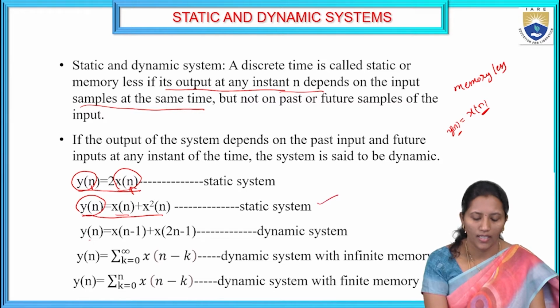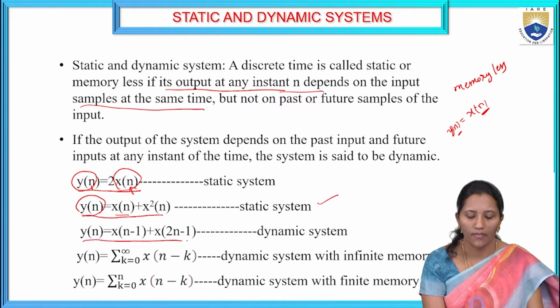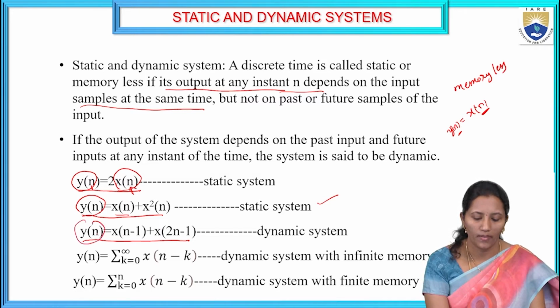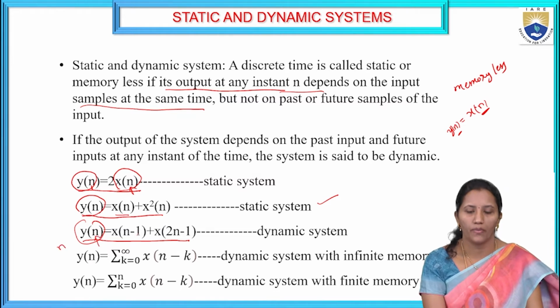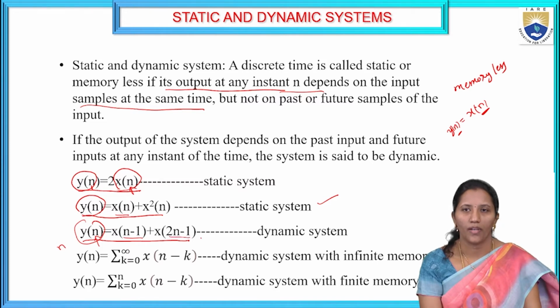Let us take another example. y of n equals x of n minus 1 plus 2 times x of n minus 1. See here, this output y of n at the time instant n depends on past input values. n minus 1 is a past input value, and the second term is also a past input value. So this is called a dynamic system because the output depends on past input values.